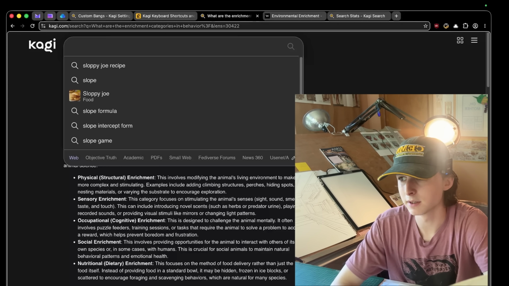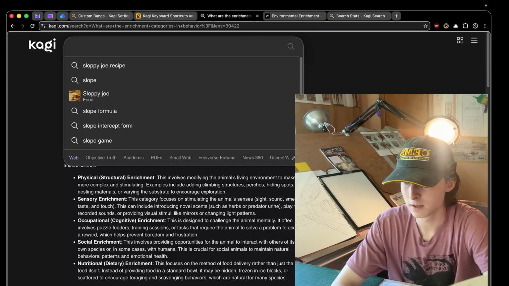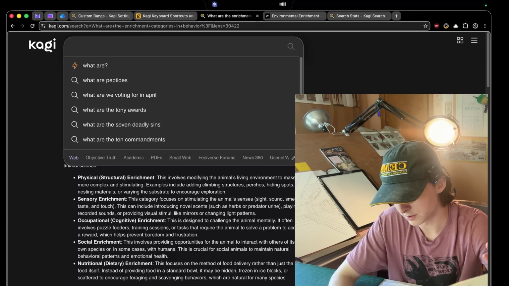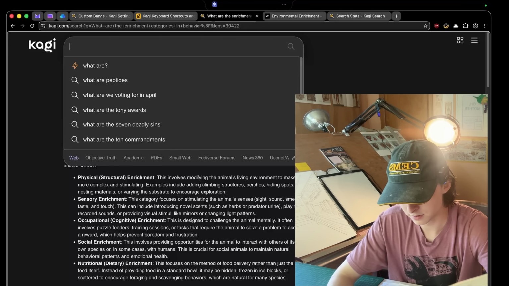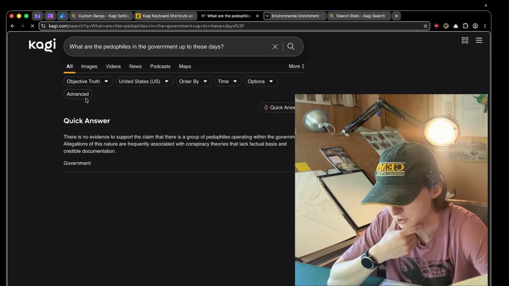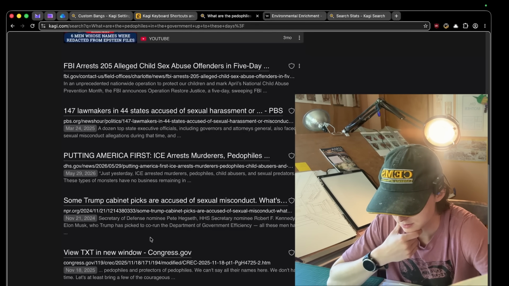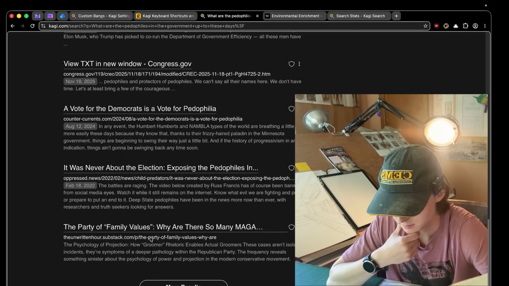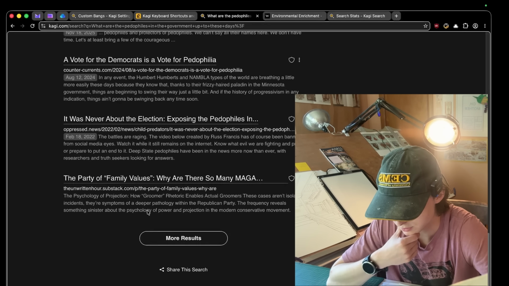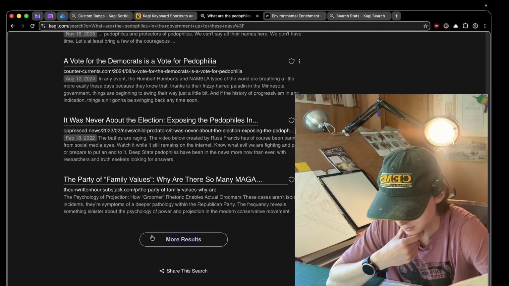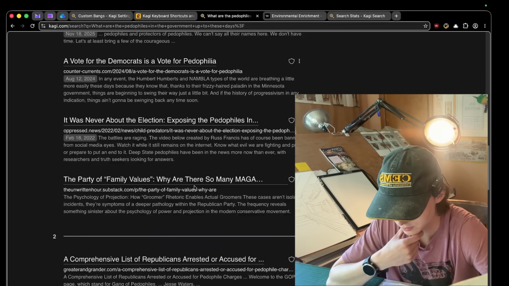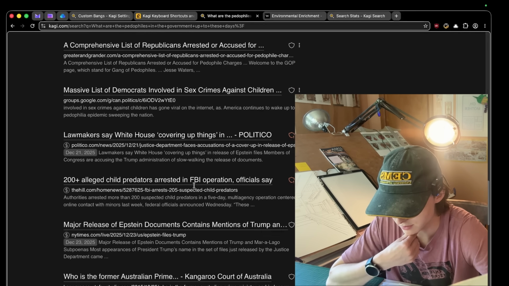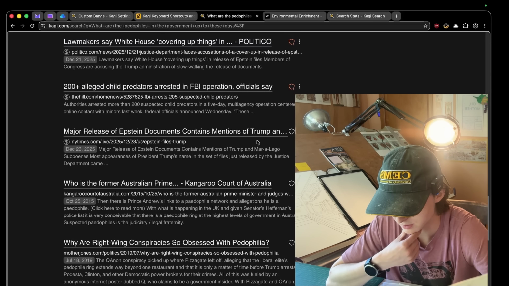Let's look at something that would be kind of slop, like, I don't even want to say his name. What are the pedophiles in the government up to these days? Let's turn off Objective Truth mode. Wikipedia is decent, but let's see. I mean, most of these results are decent. I was hoping one of the horrible news outlets would come up, but if that does, Politico, I don't really know, The Hill, New York Times.